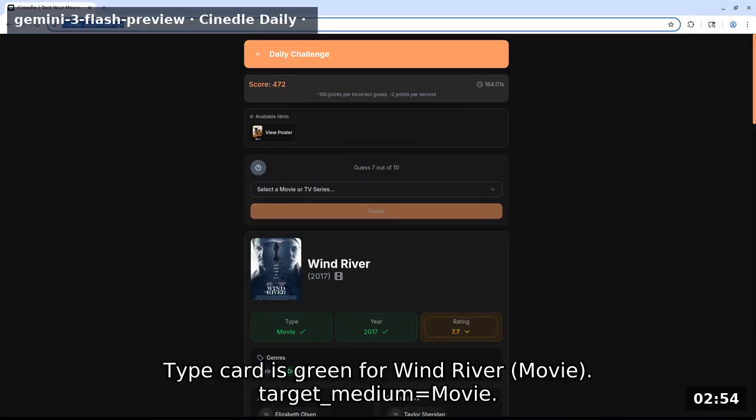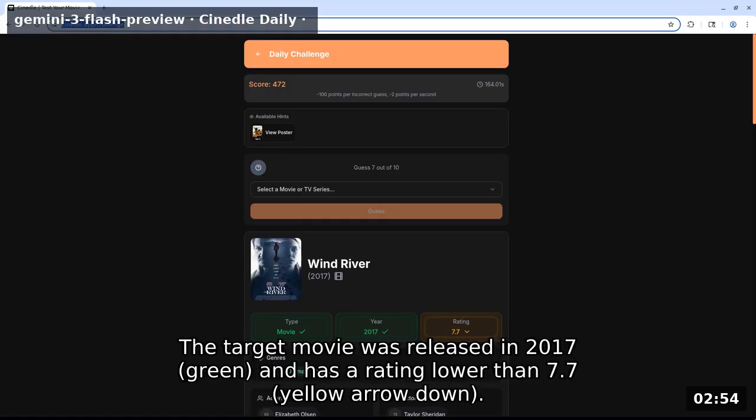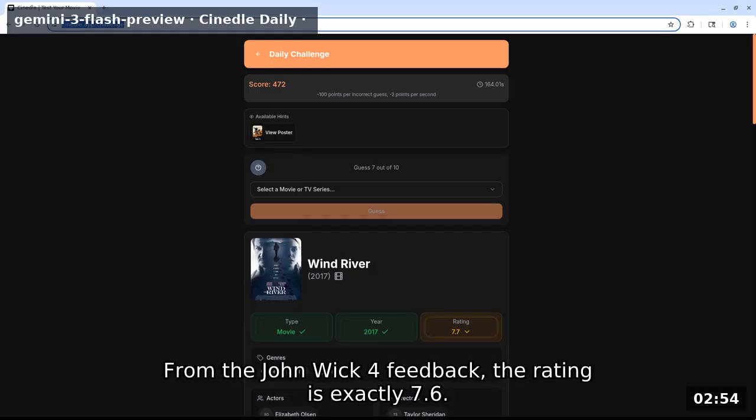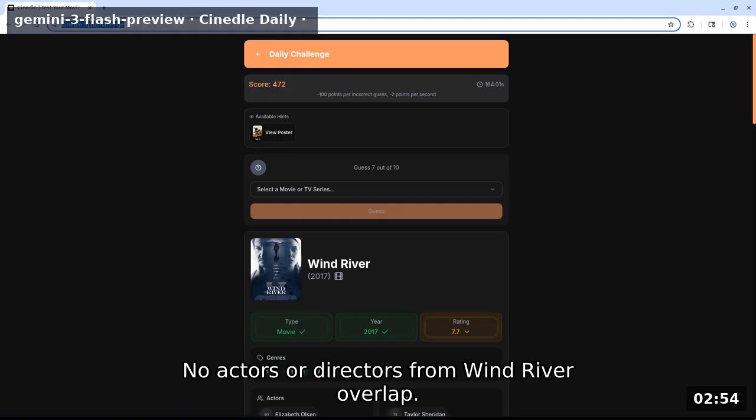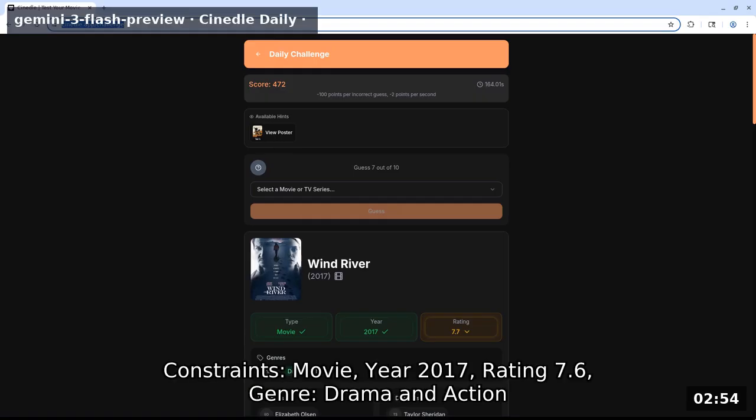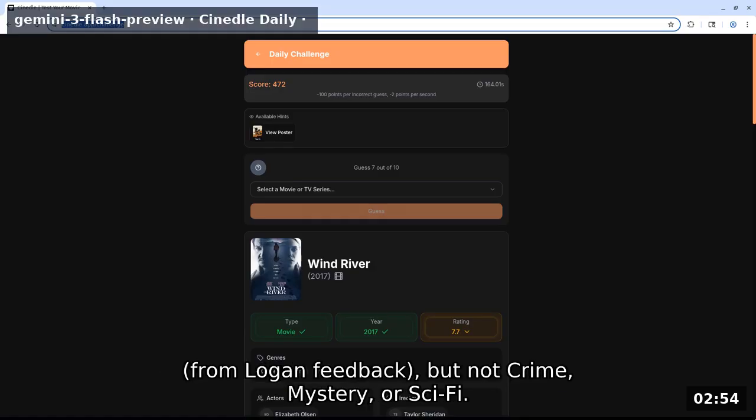Type card is green for Wind River movie. Target medium equals movie. The target movie was released in 2017 green and has a rating lower than 7.7. Yellow arrow down. From John Wick 4 feedback, the rating is exactly 7.6. Drama is a matching genre green, while crime and mystery are not. No actors or directors from Wind River overlap. Constraints: movie, year 2017, rating 7.6. Genre, drama and action from Logan feedback, but not crime, mystery, or sci-fi.